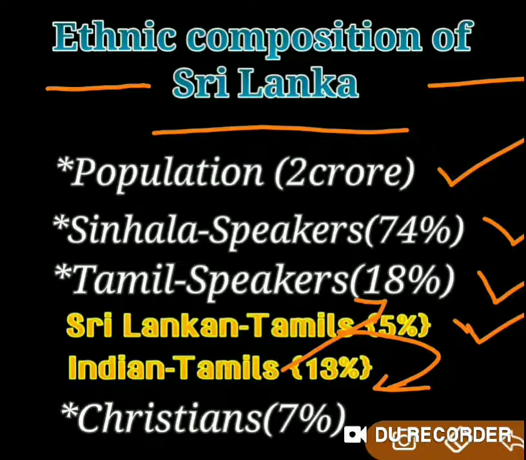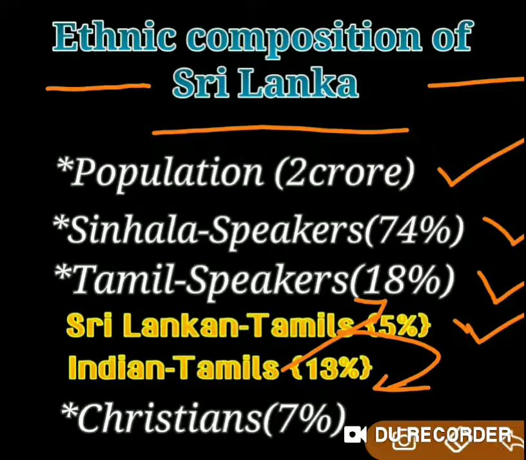Population is about 2 crore. Sinhala speakers, who are Buddhists. Sinhala is a language, and Sinhala speaking people comprise 74% of the total population. Tamil speakers comprise 18% of the total population. In Tamil speakers, the native speakers, the Sri Lankan Tamils, are about 13%, and Indian Tamils comprise 5%.